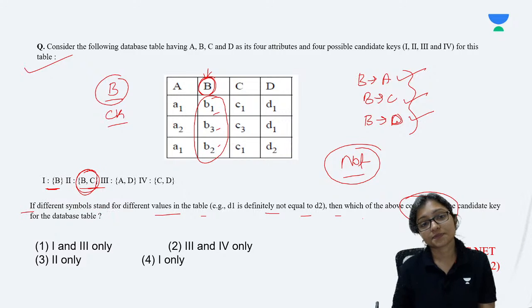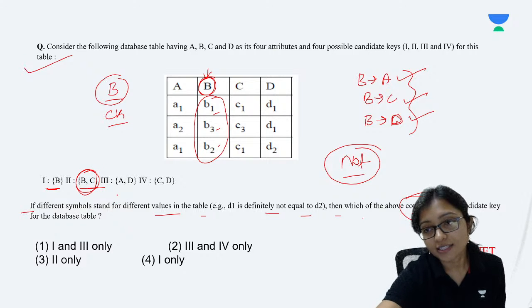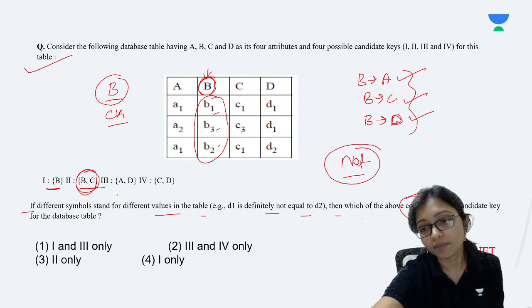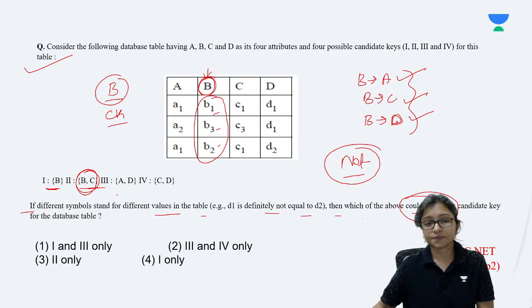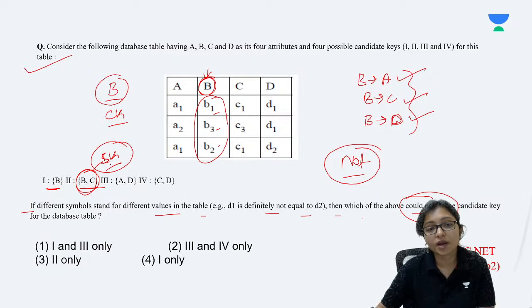Answer me in the chat box. Yes, because it is a super key. That's why. Because BC is a super key, it cannot be a candidate key.